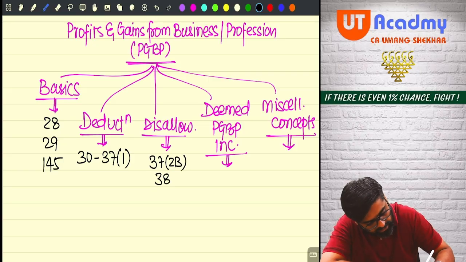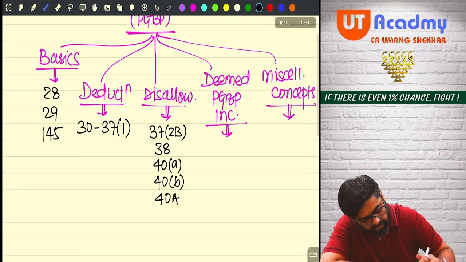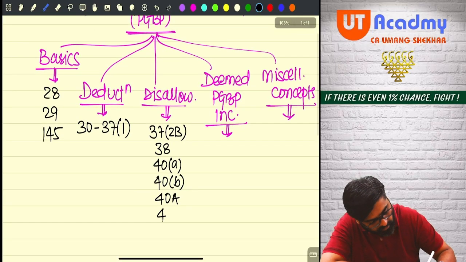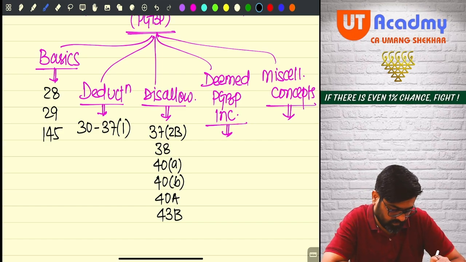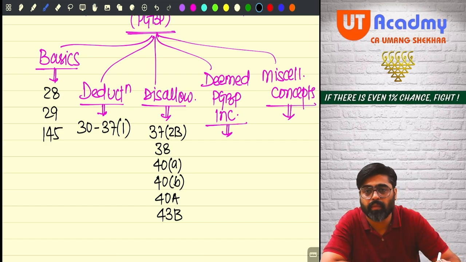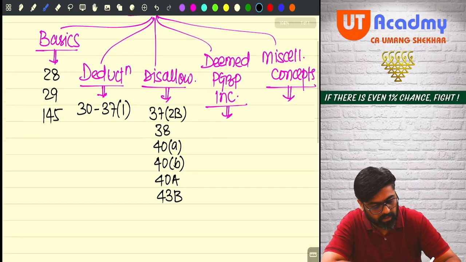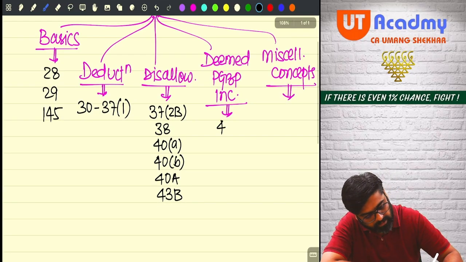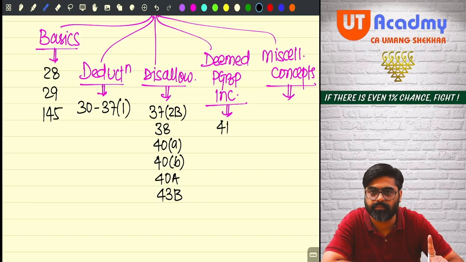Then it is 38. Then it is 40 clause A, 40 clause B. Then it is 40A. Then it is 43B. Okay, 40A and 43B. Now deemed PGBP income is section 41, only one section.